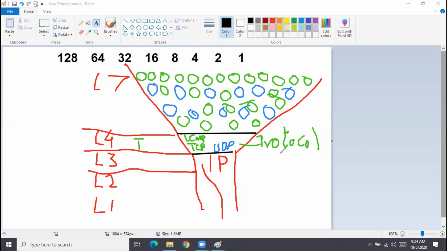RIP version 2, port number 520. What type of protocol is it? UDP. So if it is RIP, it comes under the family of UDP.